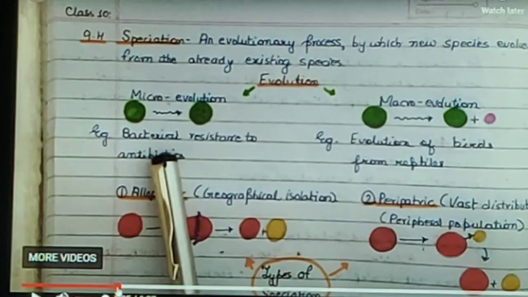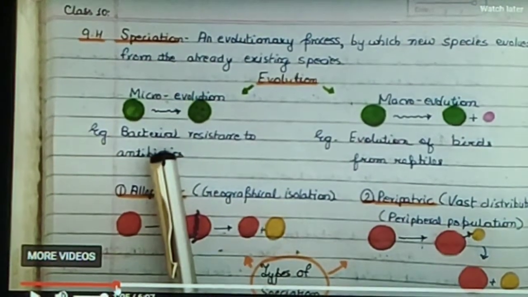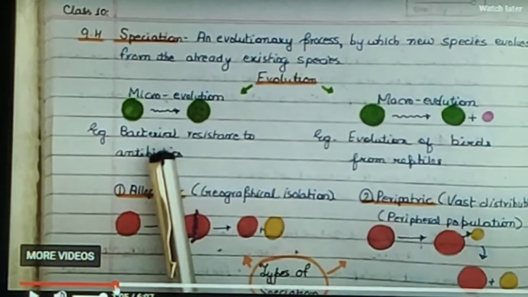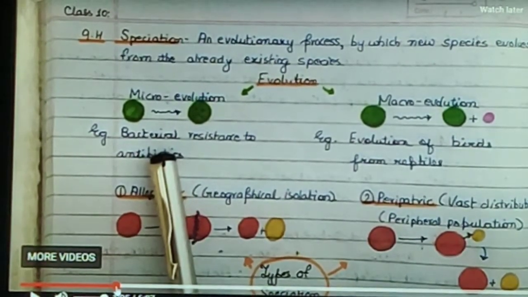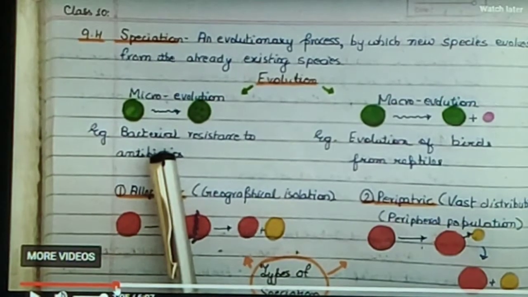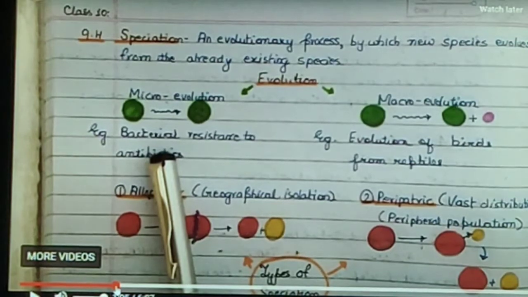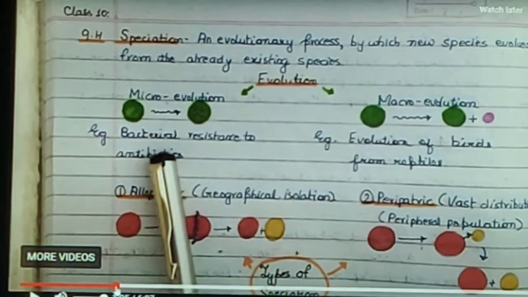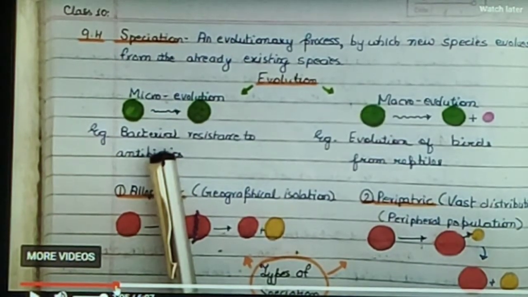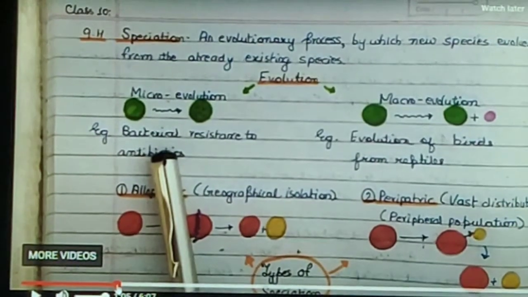And what do you mean by macroevolution? For example, some changes occur in a species by which a new species arises which is not able to reproduce with the previous one. It means that a new species is formed, or speciation occurs.